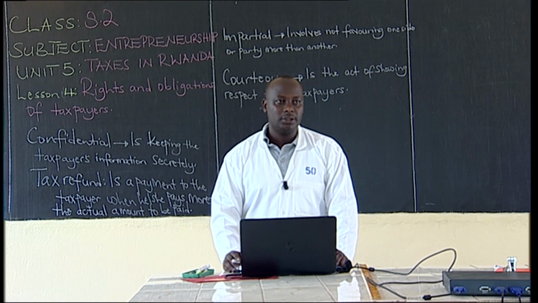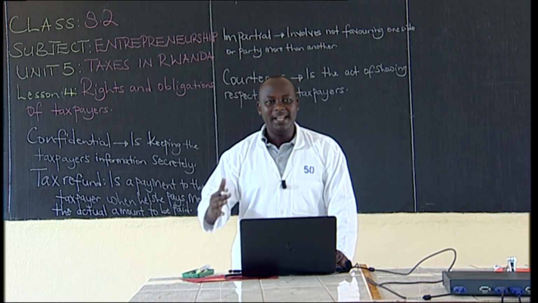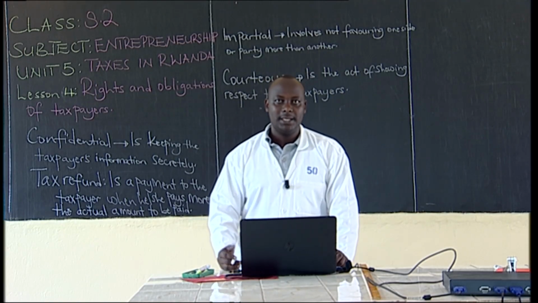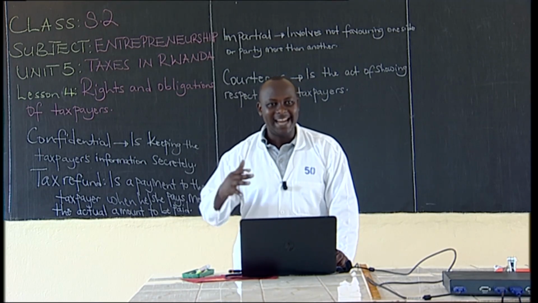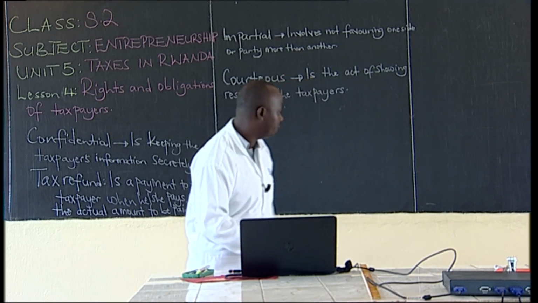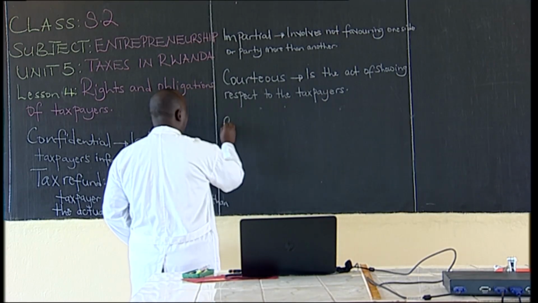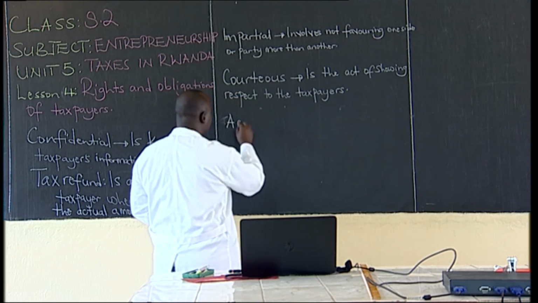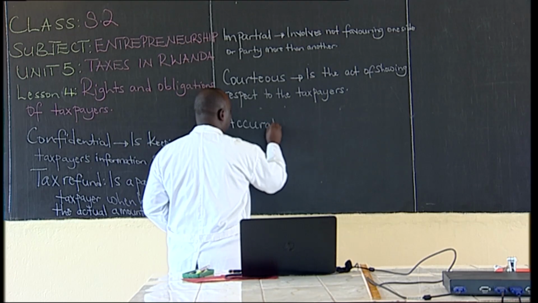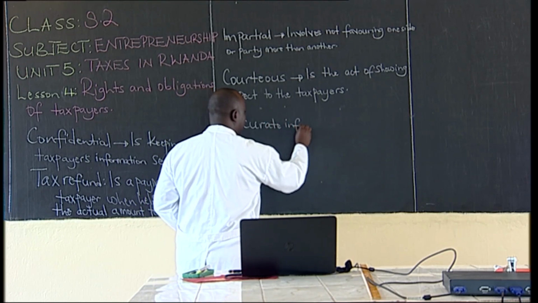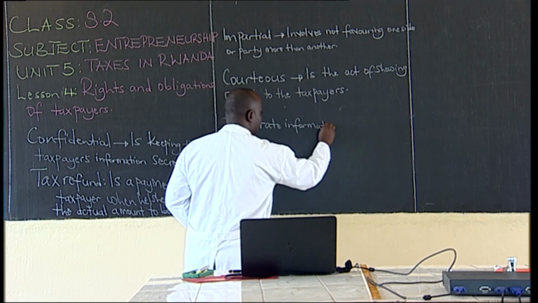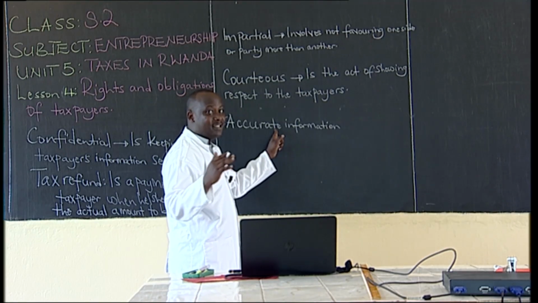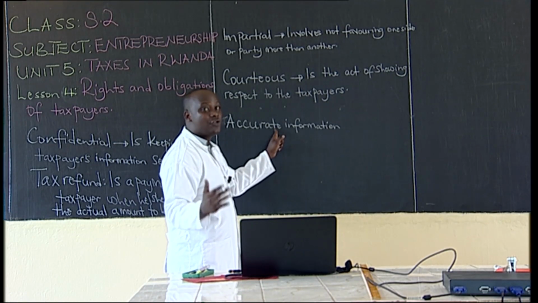The second obligation of taxpayers is providing accurate information about him or herself. A taxpayer should provide accurate information. And what is accurate information? Information that is accurate is that information that is exact and true.